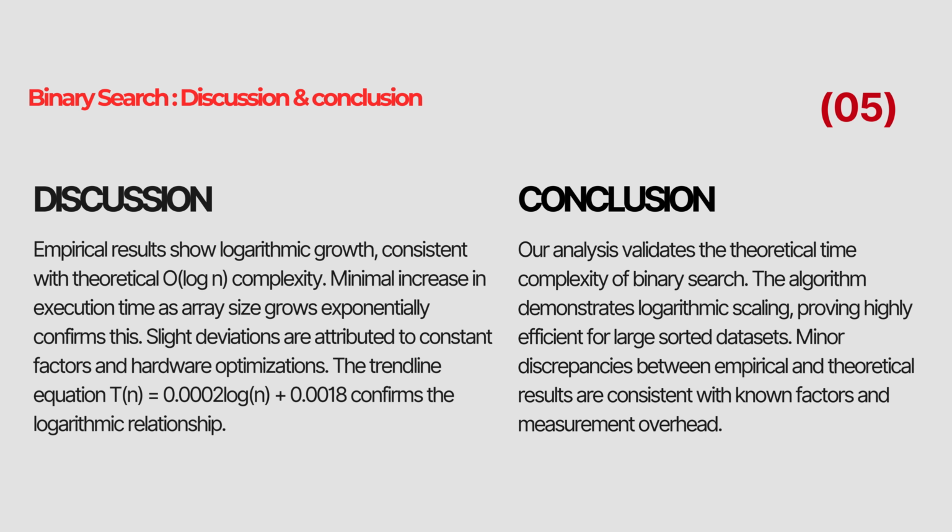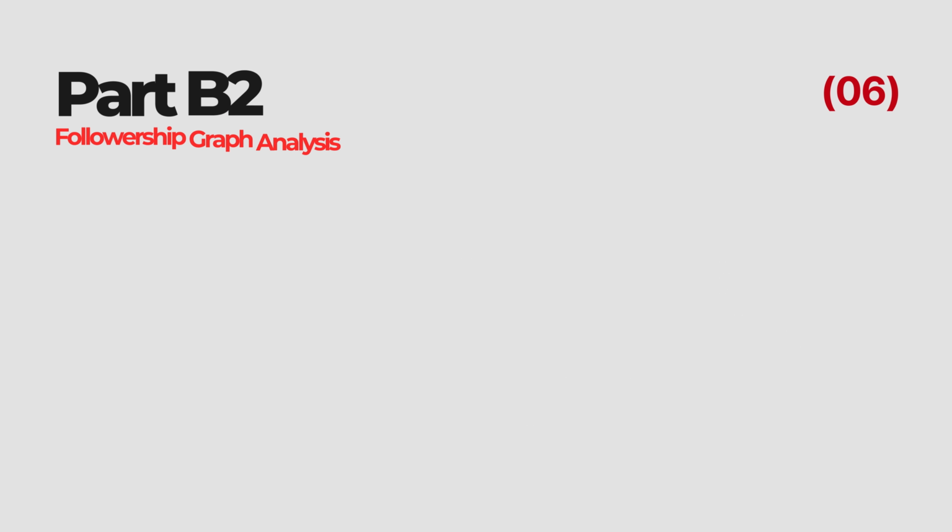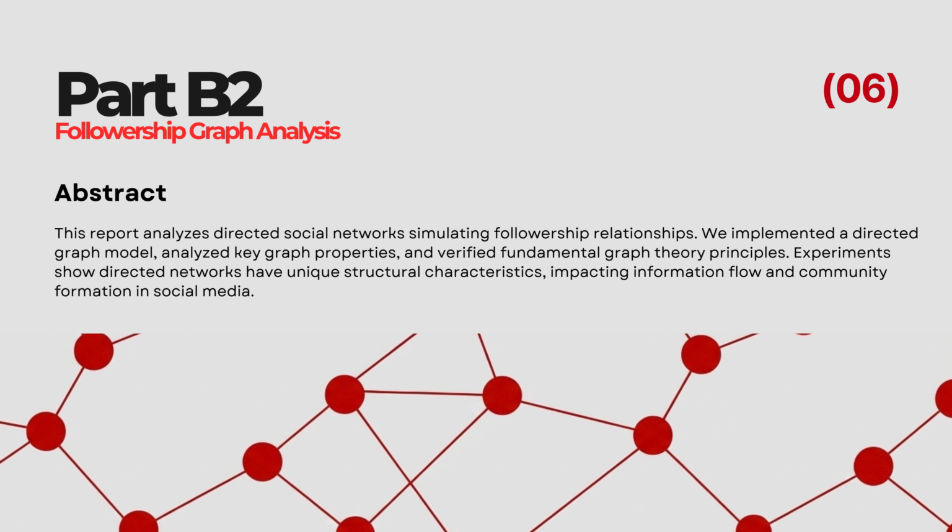If there are small differences in the results, they may happen because of hardware differences, constant factors, and hardware optimization. The conclusion clearly states that binary search works on a logarithmic scale and it is highly efficient for large, sorted datasets. This part uses directed graphs to study who follows whom and how information and groups form on social media.